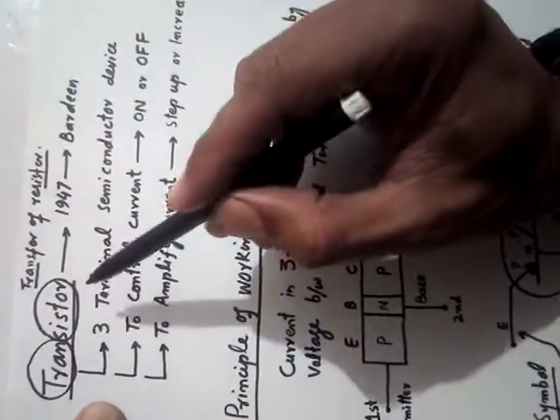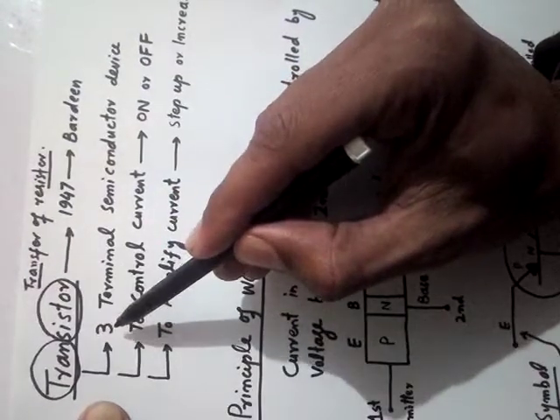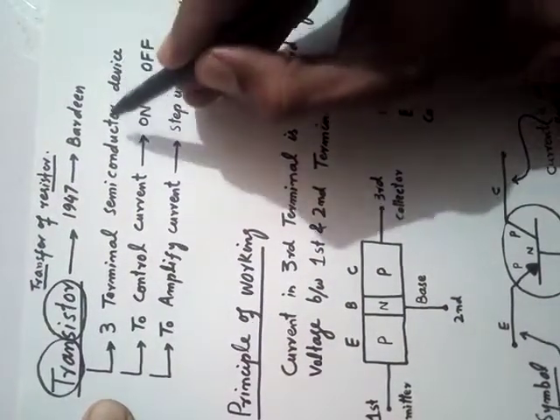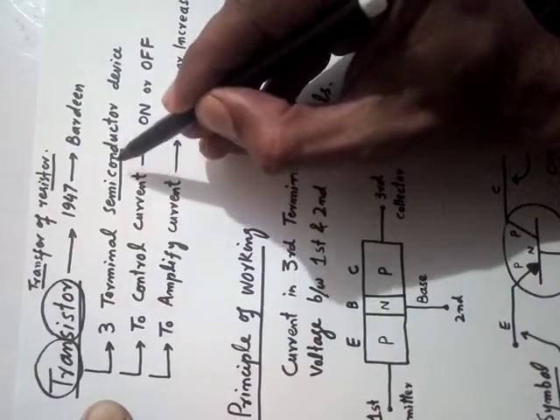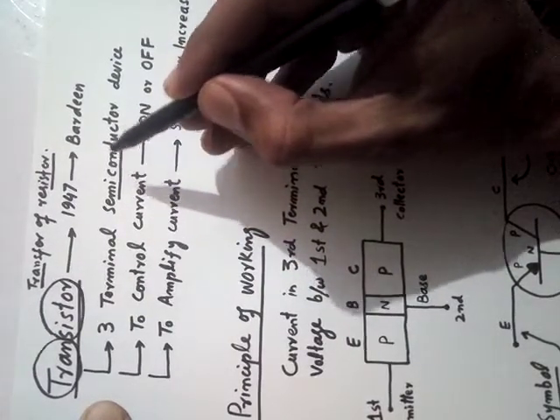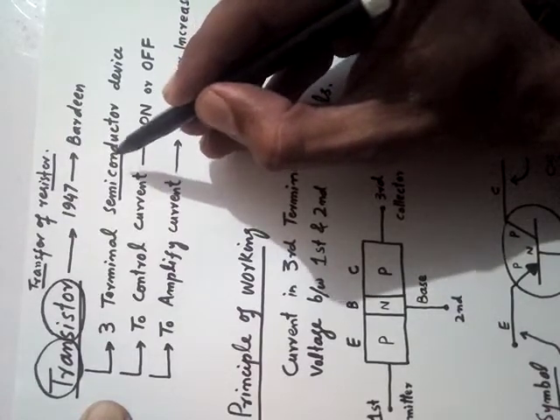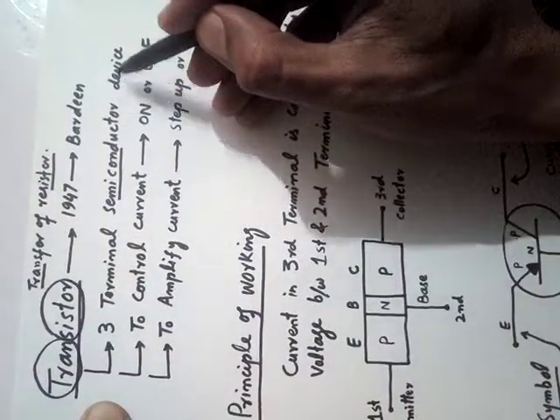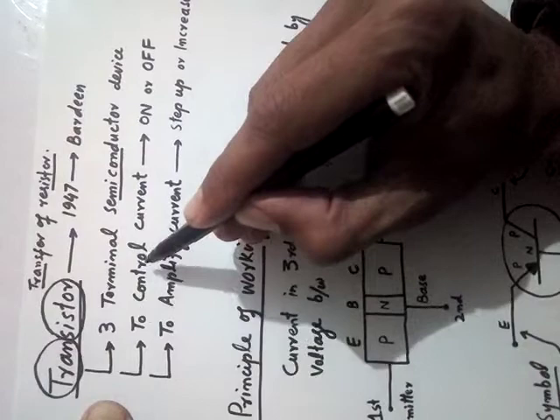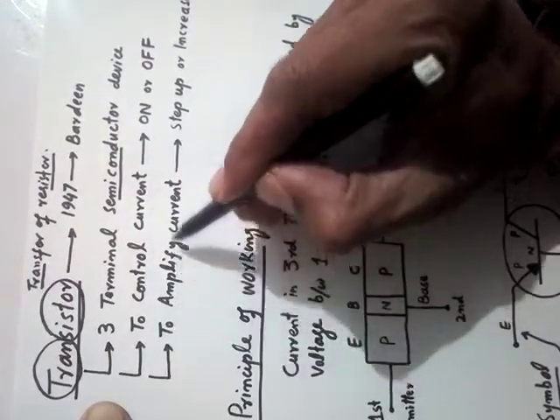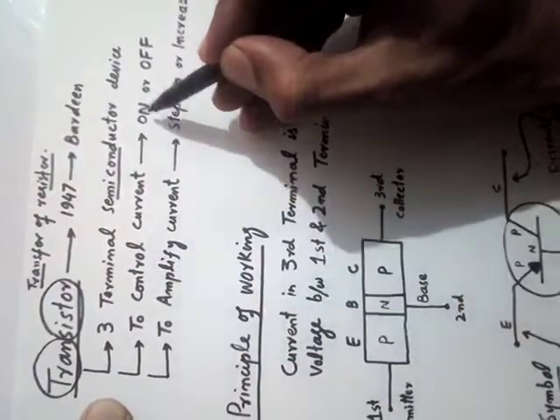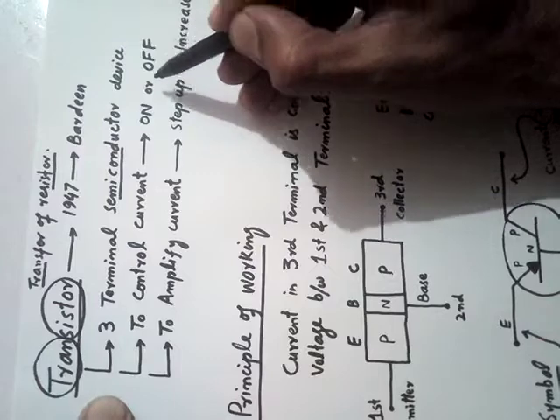Now, the actual definition of the transistor is this: a transistor is a three-terminal semiconductor device. As I have told you, semiconductor means it is made of silicon or germanium. That is why it is an electronic device. A transistor is a three-terminal semiconductor device which is used to control the current and to amplify the current. What do you mean by control? Control simply means to make it on or off, kind of like a switch.